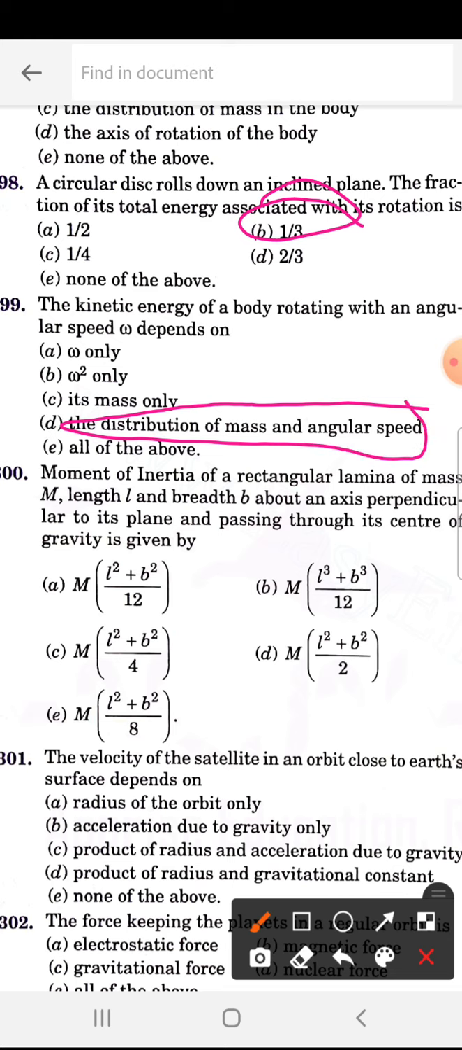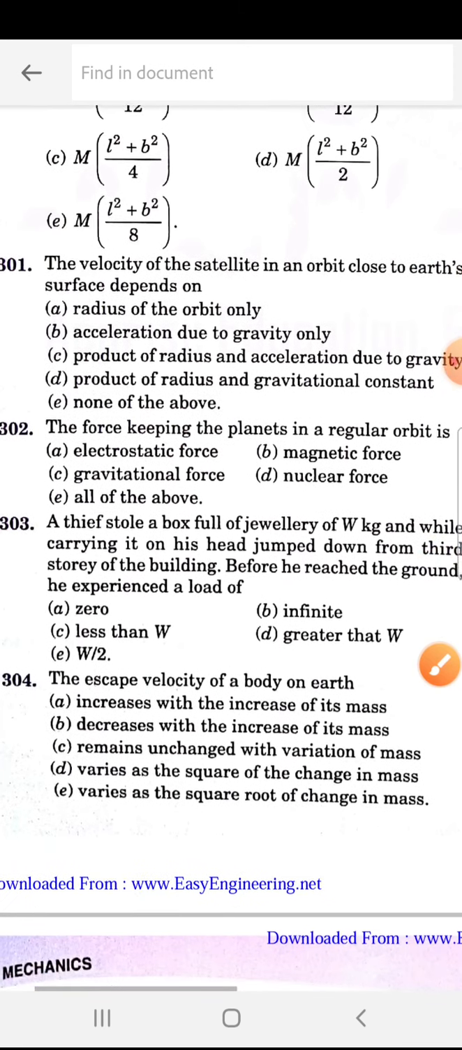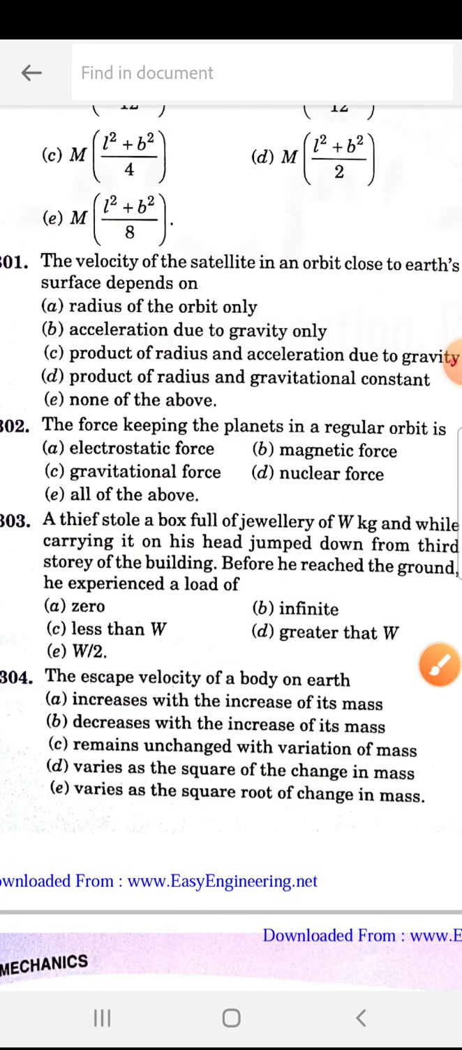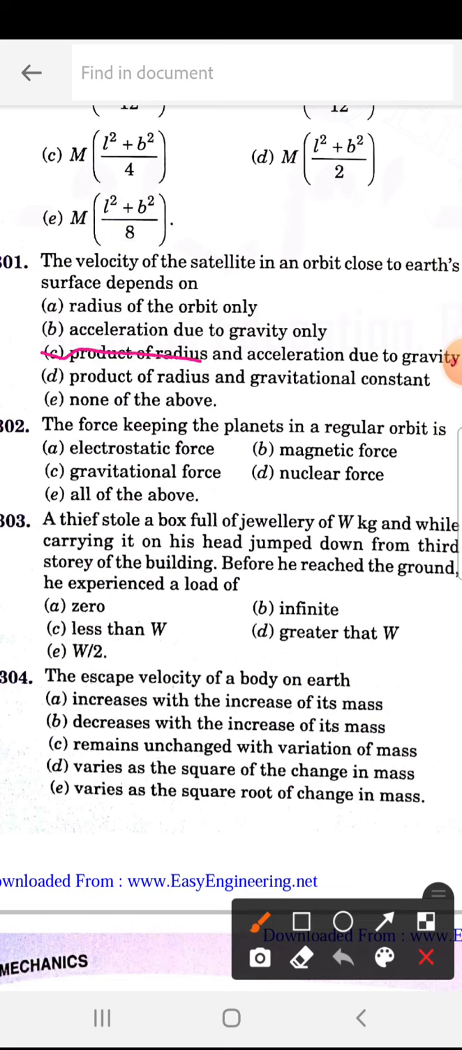The moment of inertia of a rectangular lamina of mass m, length L and breadth B, with its axis perpendicular to the plane and passing through its center of gravity, is given by m into L square plus B square by 12. So this one remember. The velocity of a satellite in the orbit close to Earth's surface depends upon C, product of radius and acceleration due to gravity. So C is the correct answer.